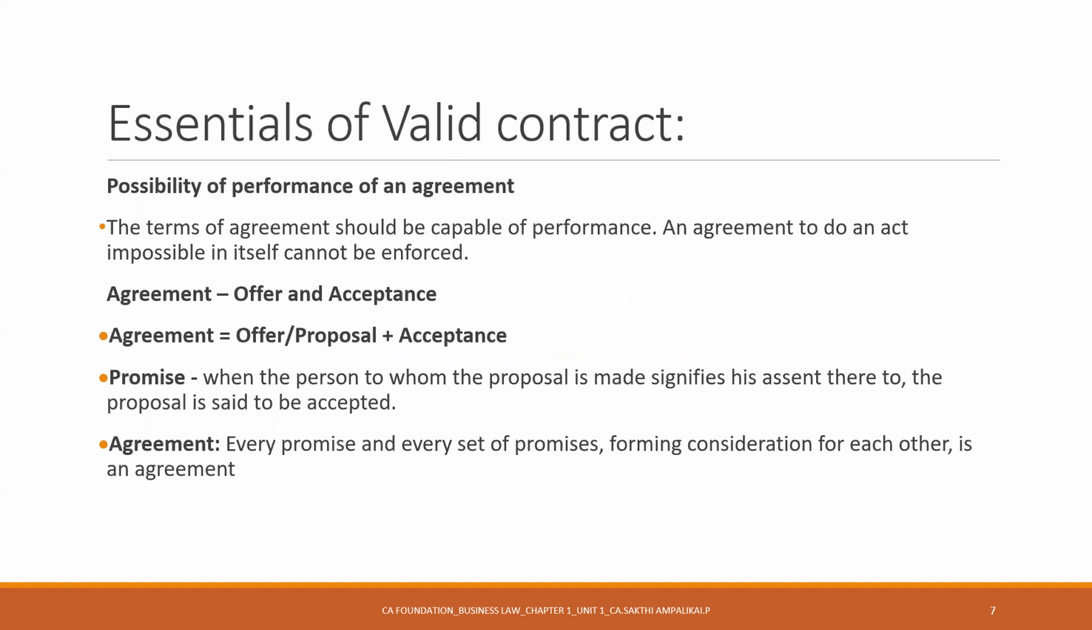Possibility of performance of an agreement. This point is quite interesting. If you're entering into a contract of doing something, then there should be a possible scenario to perform the contract. If it is really impossible to perform some contract, say you say that I'm going to go lift a mountain. Is there any possibility of lifting a mountain by yourself? Obviously, no. There is an impossible scenario here. So the terms of the agreement should be capable of performance. We already saw agreement is offer or proposal plus acceptance, and what is promise and what is agreement. We saw all these points earlier.